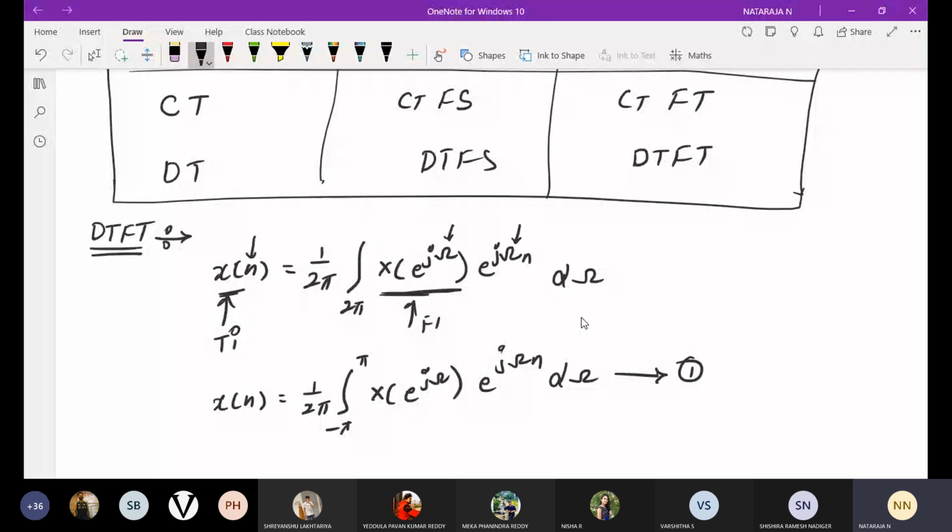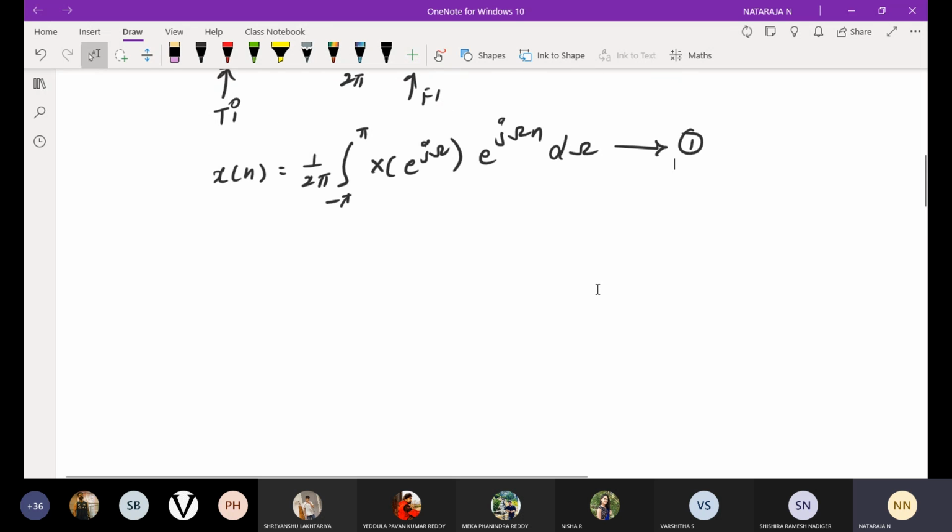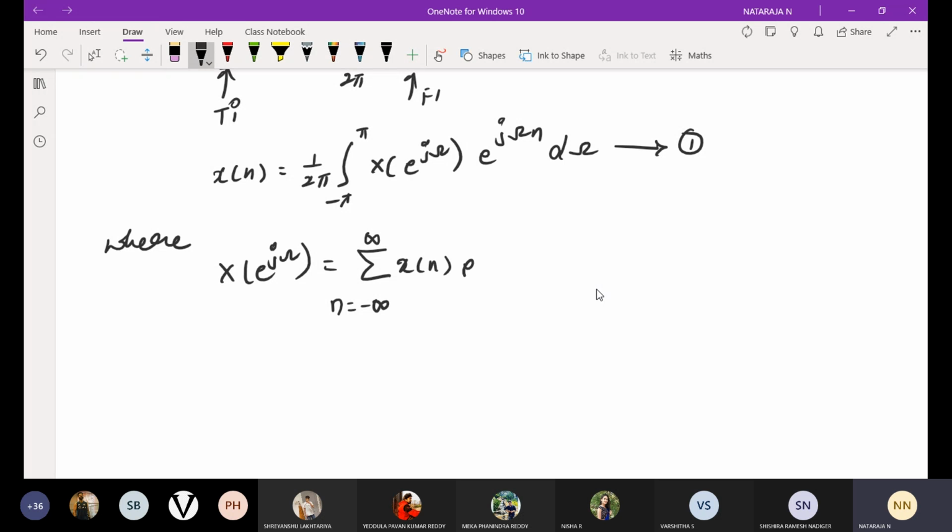Take it as equation number 1, where X of e power j omega is equal to the summation, n from minus infinity to plus infinity, x of n e power minus j omega n. This is my equation number 2.